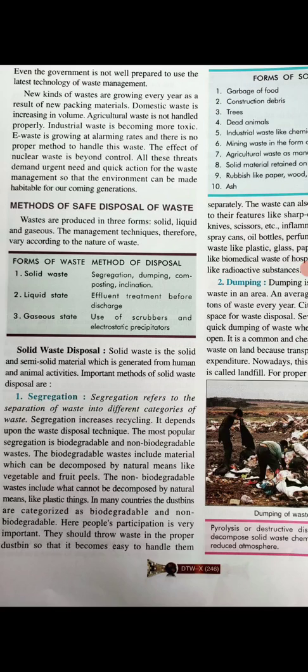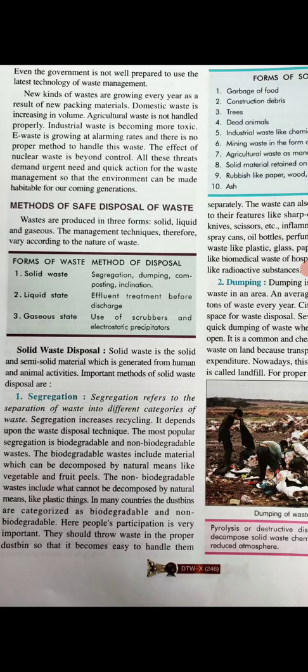Solid waste can be disposed of using segregation, dumping, composting, and incineration methods. Then liquid waste needs effluent treatment before discharge. It means that liquid waste should be treated to remove the harmful and toxic chemicals before releasing it. For gaseous waste, scrubbers and electrostatic precipitators can remove the harmful gases. Now, for solid waste disposal, we will study three methods.